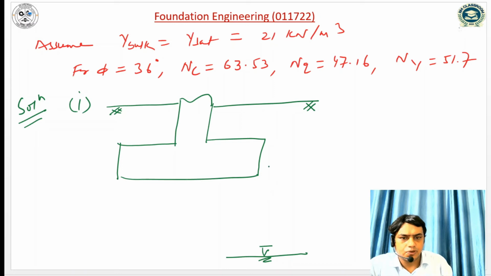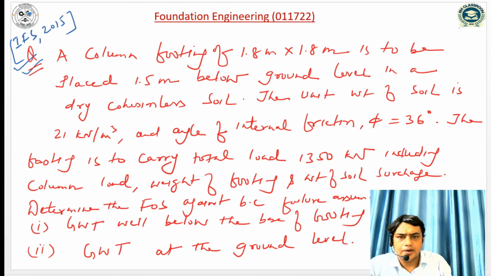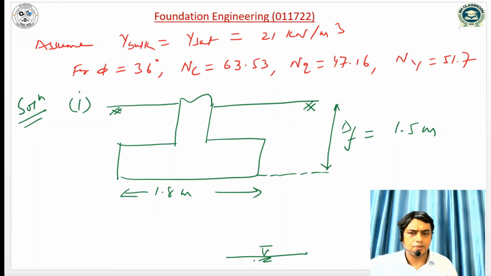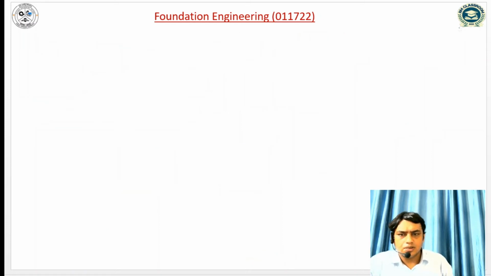This is much below the base of the footing, and this is the depth of footing. Df is how much? 1.5 meter. Dimension is 1.8, so this is 1.8 meter. This is 1.5 meter, and the water table is much below the base of the footing, means the